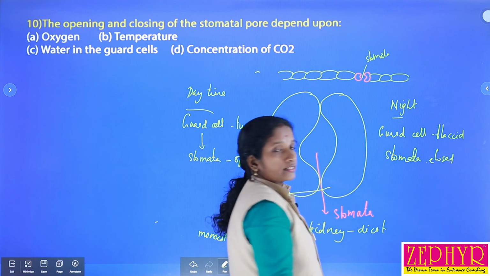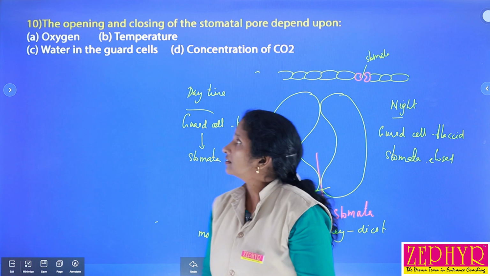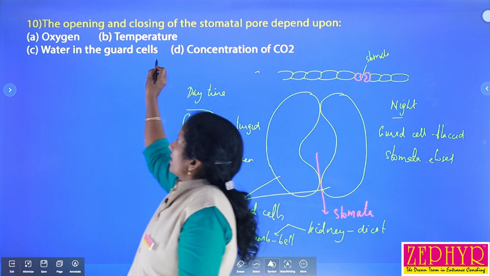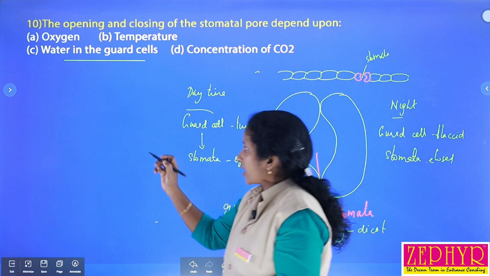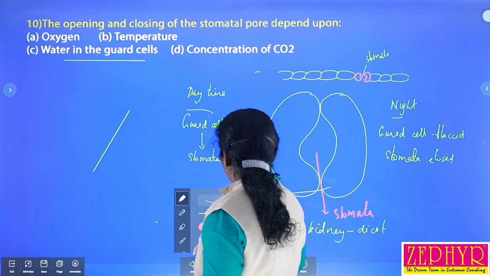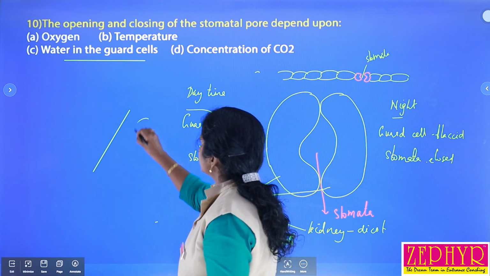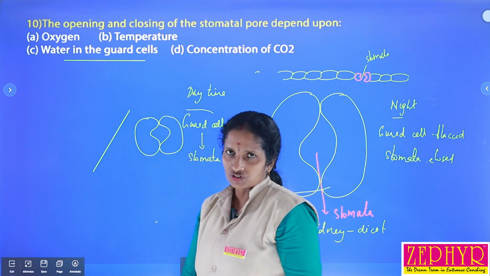So stomata closed. This opening and closing of stomata is mainly controlled by the presence of water in the guard cells. Guard cells filled with water become a swollen bean-like structure.